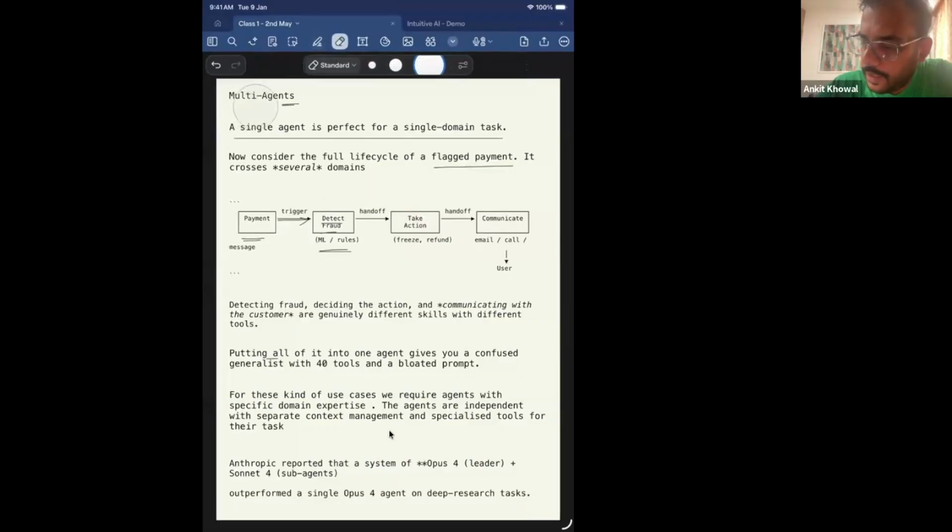I hope this makes it clear what MCP servers are, why MCP servers were required in the first place, and what problems they were solving.